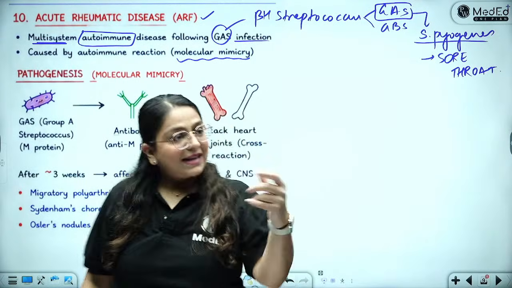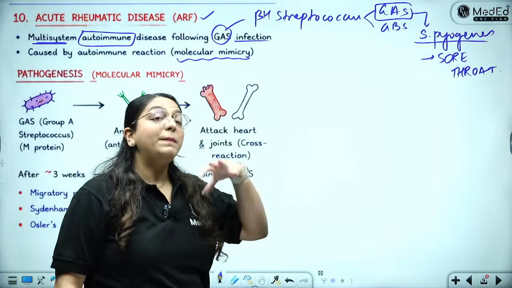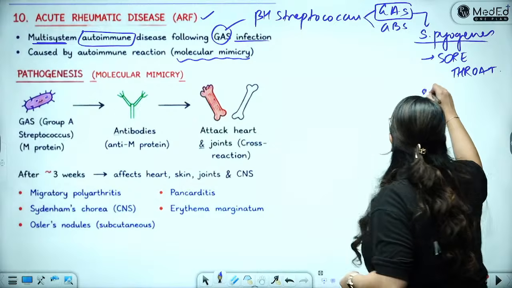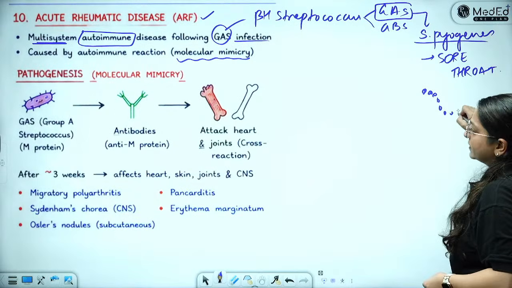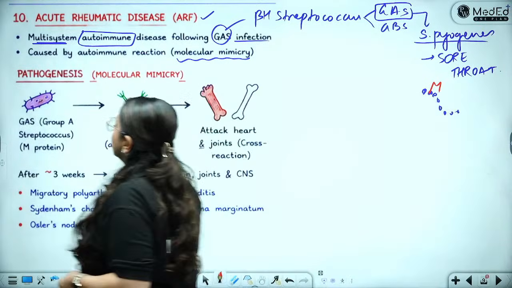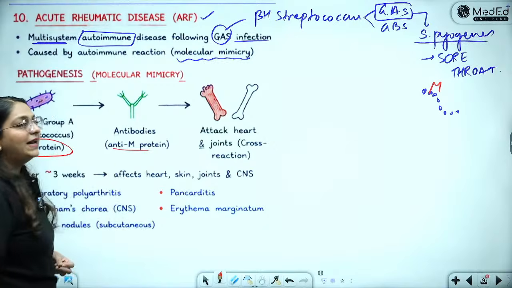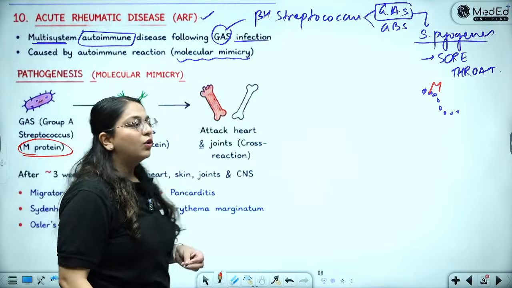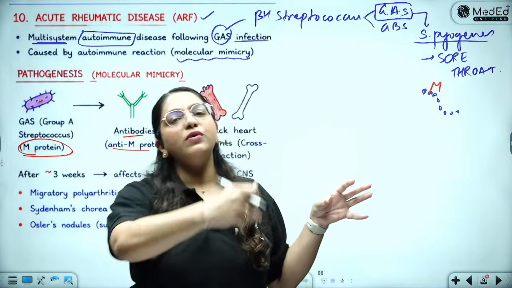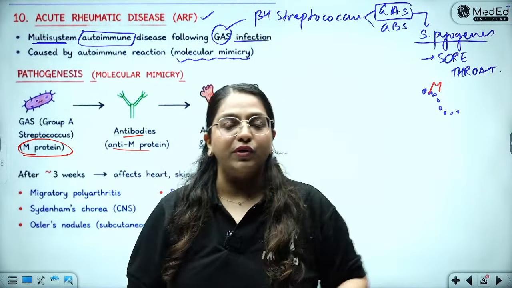Okay. So, yes, correct. So, this Streptococcus pyogenes causes a sore throat, and as a complication of that, the acute rheumatic fever happens. So, what happens? This streptococcus has a particular protein on its surface, and what is that protein called? The name of that protein is the M protein. Okay, so the group A streptococcus has M protein on its surface. Then the body makes anti-M protein antibodies, right? And it goes and kills the bacteria. Now, the bacteria is gone, but these antibodies are floating about in the body. Wherever they will find an M protein, they will go and kill the M protein. Okay?